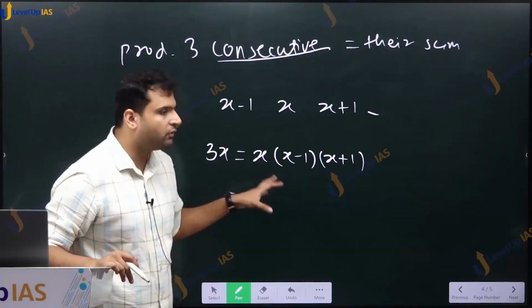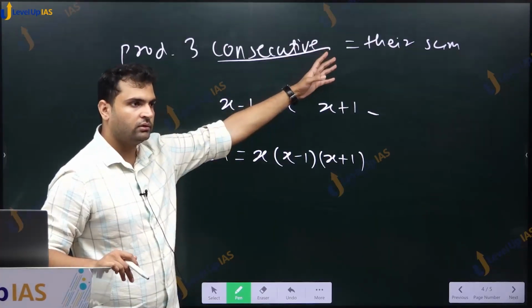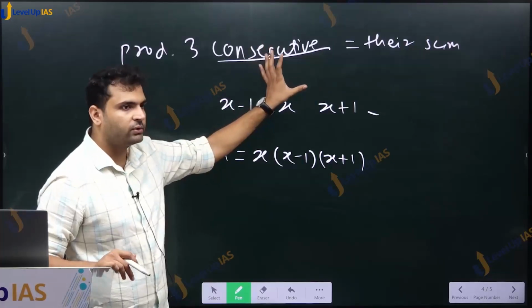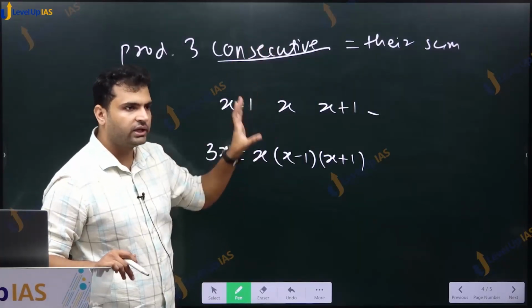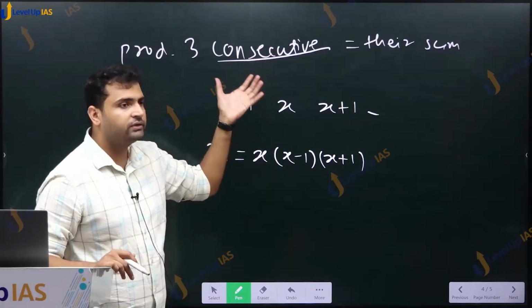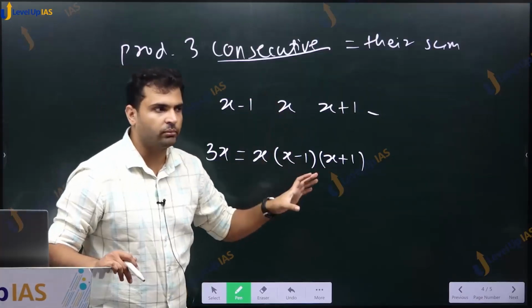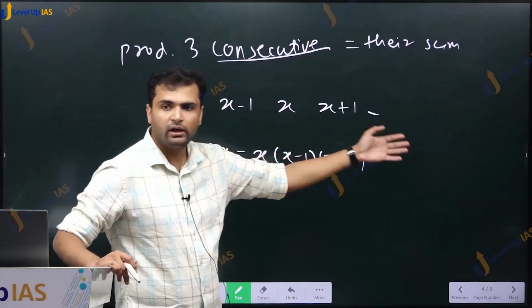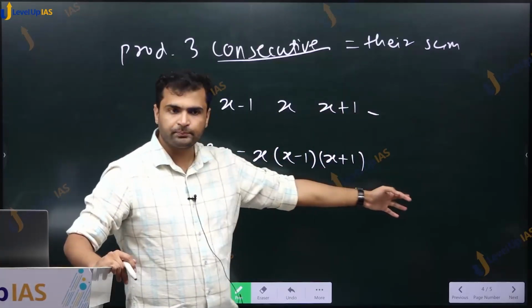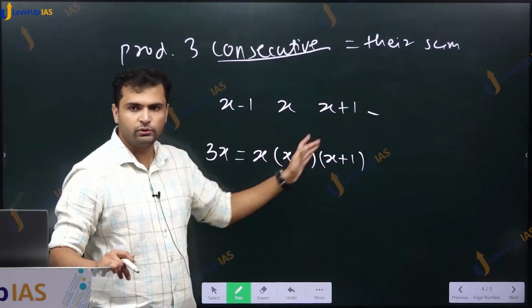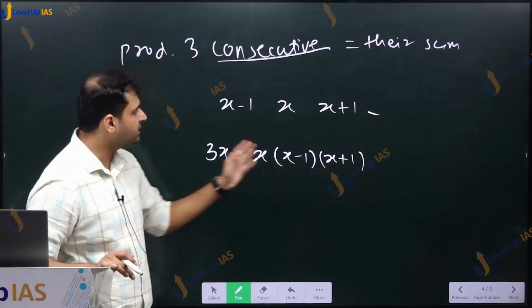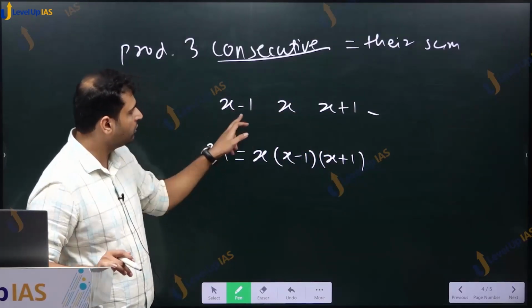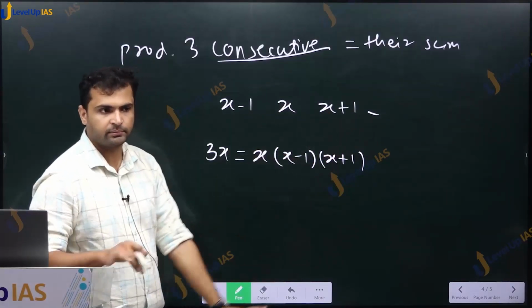Okay, this is the equation we want. This is the equation form of the given question. That is all that was said in the given question. We only were given this information that product of 3 consecutive integers is equal to their sum. That is what I have written. I have taken these 3 consecutive integers and the product is this into this into this, and is equal to their sum. Sum is 3x because minus 1 and plus 1 get cancelled.